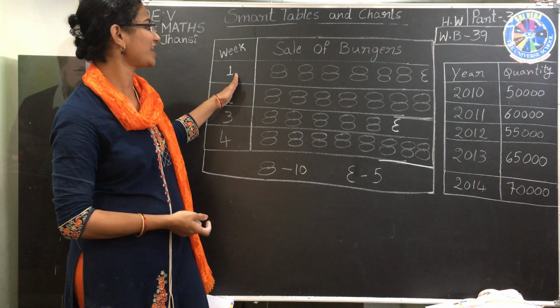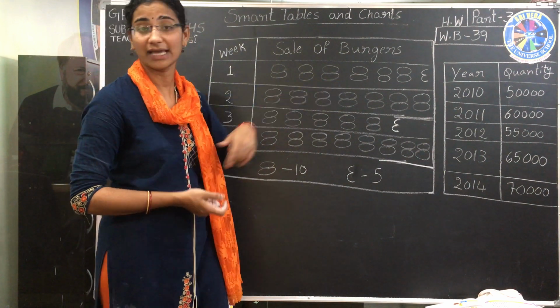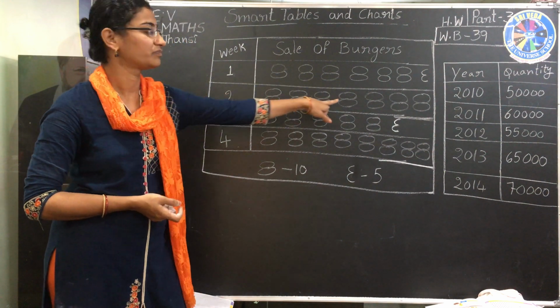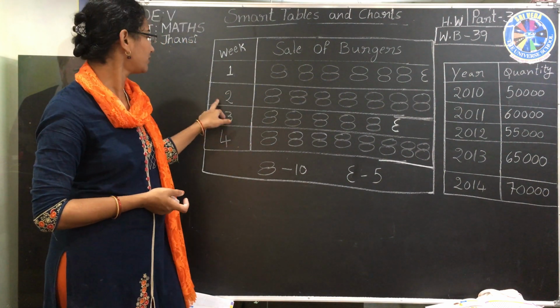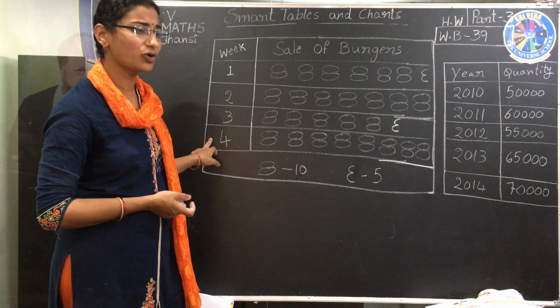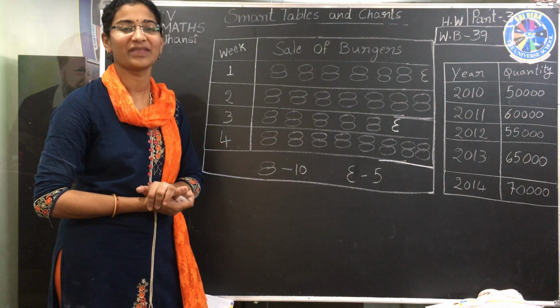Then in the first week, these many burgers they have sold. Second week, see the shop information. Third week, he sold these many burgers. Fourth week, he sold these many burgers. Now I'll ask one question.